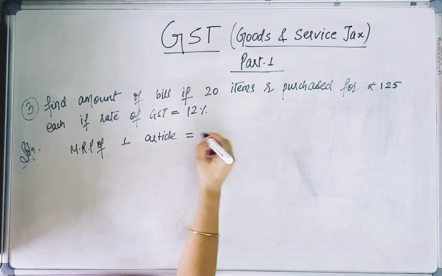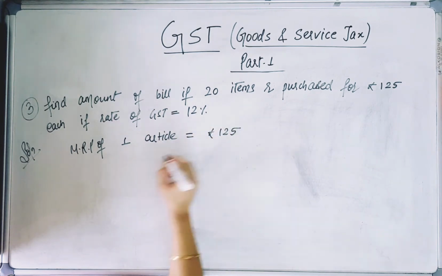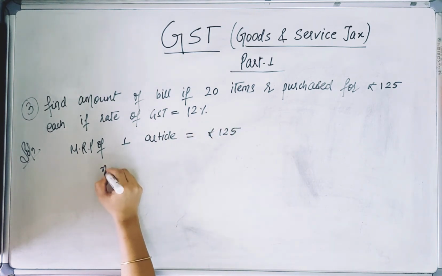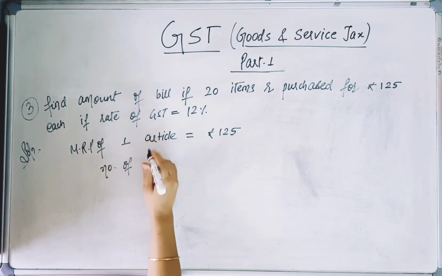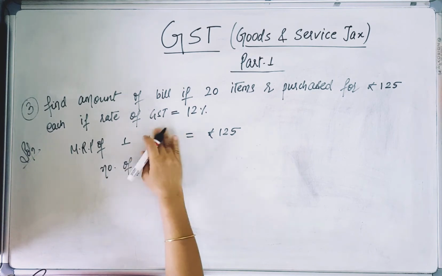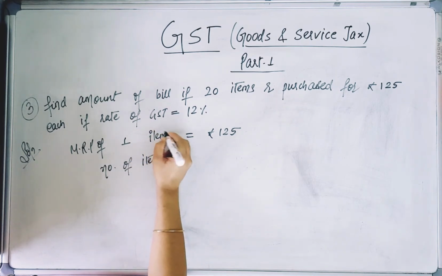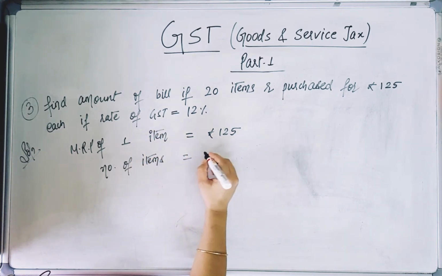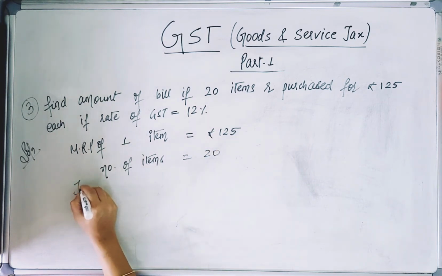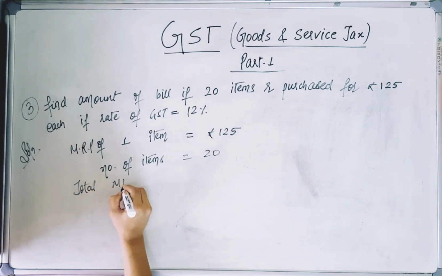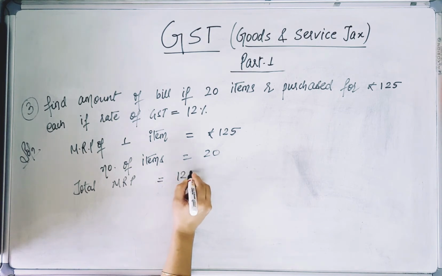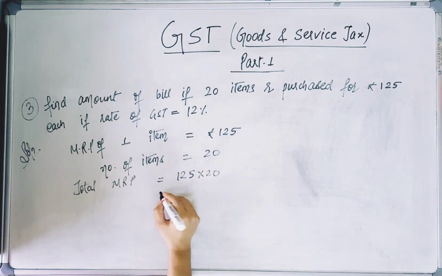So the MRP of one article is 125. The number of items purchased, number of articles, or we can say items, is 20. The MRP of one item is 125. 20 items are purchased, so the total MRP is 125 into 20.